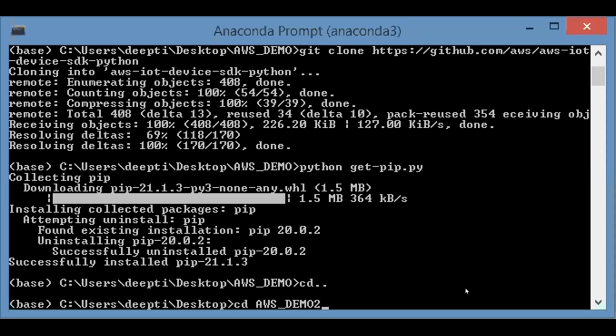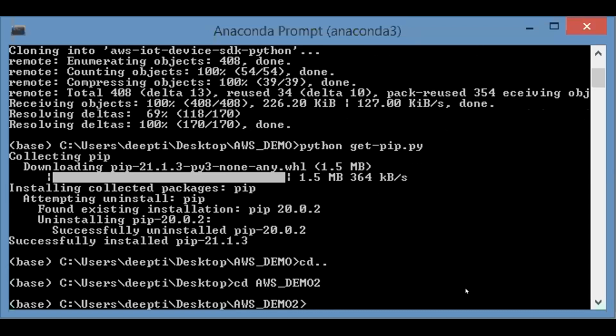Now can you see the command prompt? Yeah, I can see it now. Now you type python get-pip. You have already done this, I think. Yes, done. You have installed Git also, right? Yes, I have installed Git also, and get-pip.py, okay.